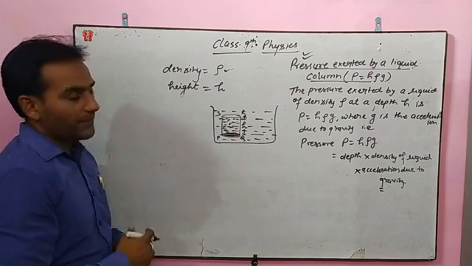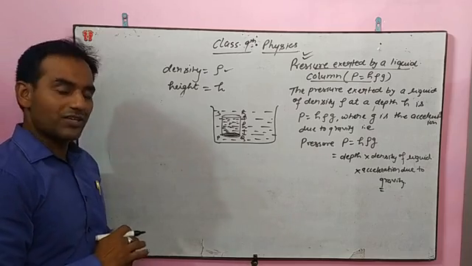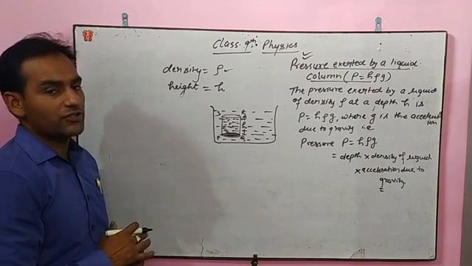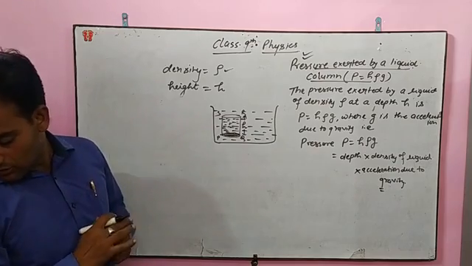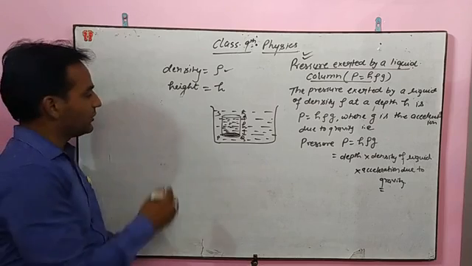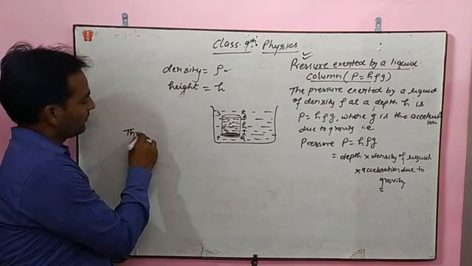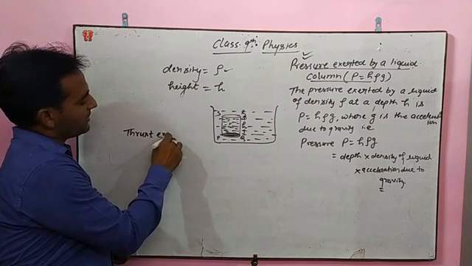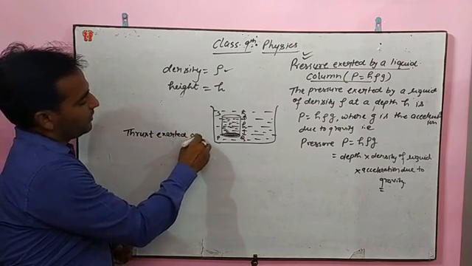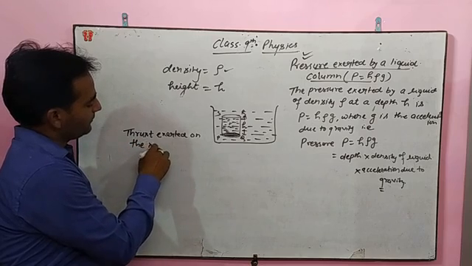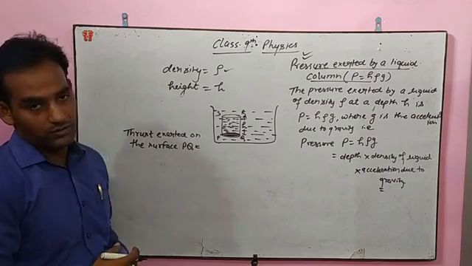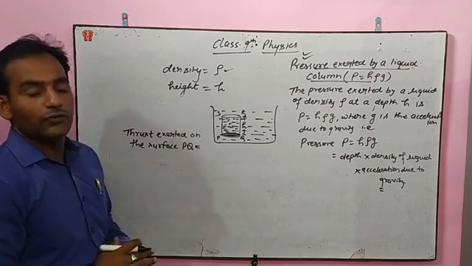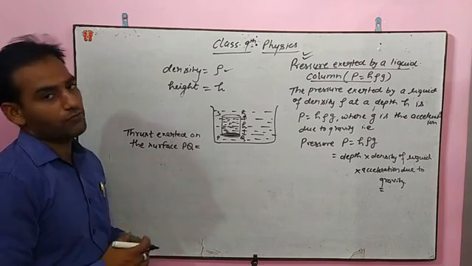Now, pressure means thrust upon area, as I have told you, and pressure will be just because of the thrust of the liquid. So what thrust will be there? The thrust exerted on the surface PQ will be, thrust means weight, and weight means mass into gravity.